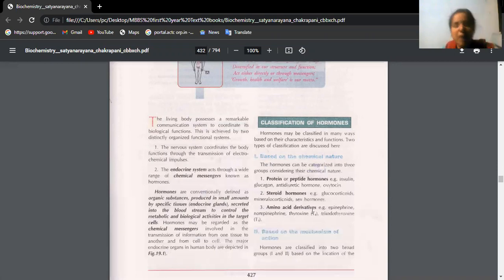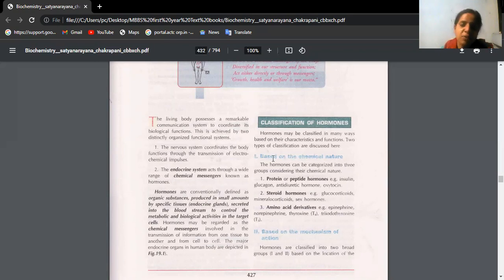Of course, we have many local hormones also which are released at the same place and they show their effect there itself. Okay. So in the endocrine system, hormones are chemical messengers which are produced in small amounts, secreted into the bloodstream, and they control metabolic and biological activities.